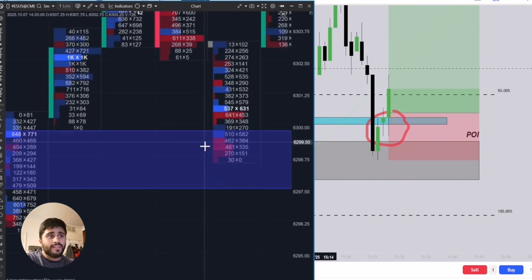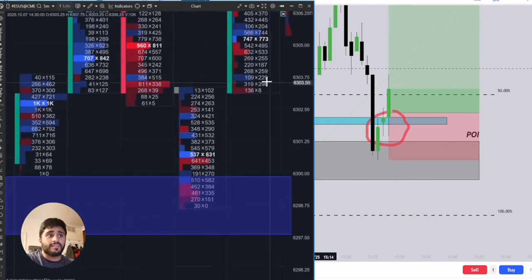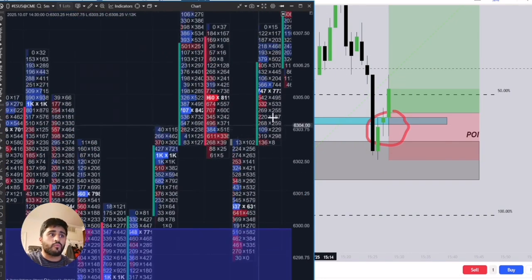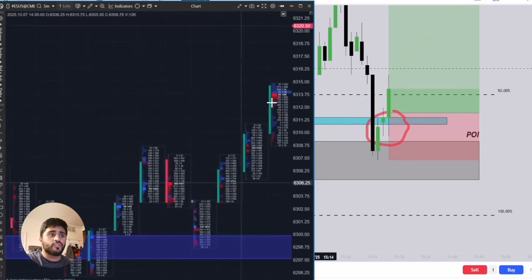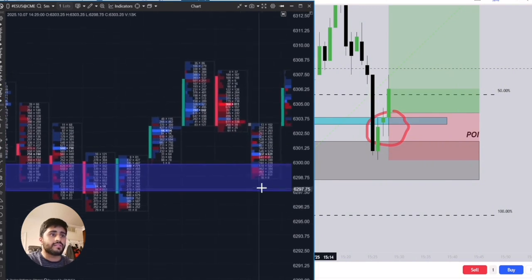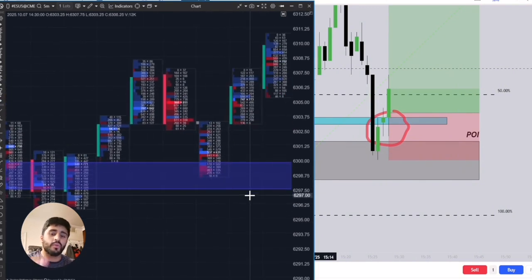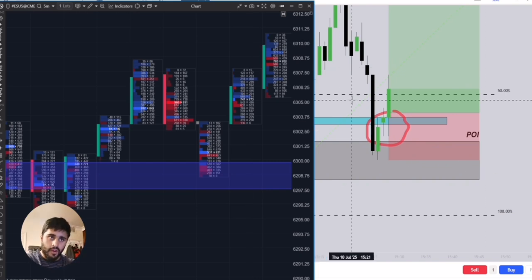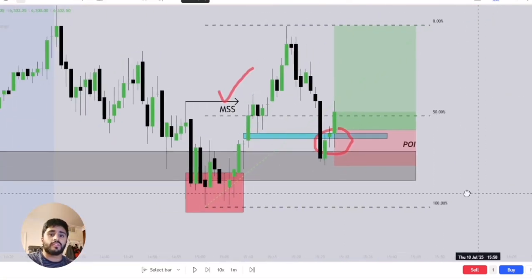And so we can see aggressive sellers failing as the market rips higher, right? So just from an order flow perspective, we can see aggressive sellers failing here, and we can see aggressive sellers failing here, right? So when you see aggressive sellers fail, this means that passive buyers are in control. So the only reason a higher time frame fair value gap or a PD array or an inverse fair value gap or a breaker, the only reason these things hold is because there are passive buyers driving the markets higher, right? So that is the only reason the market actually held.